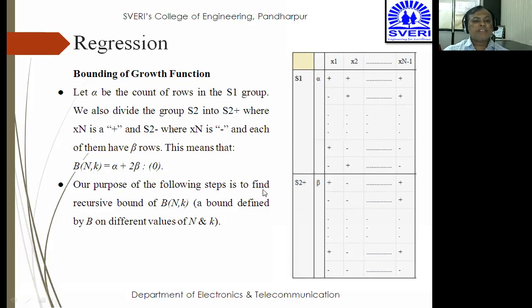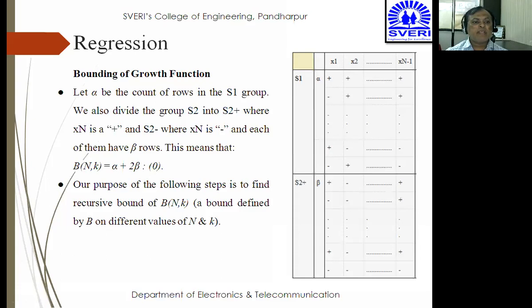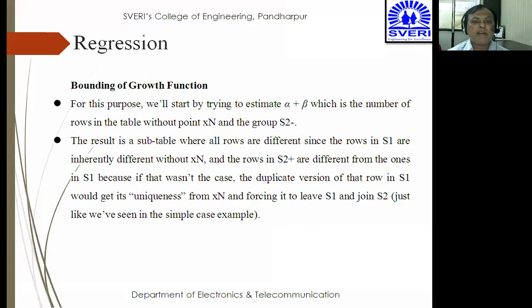Our purpose of the following step is to find a recursive bound of B of n, k, a bound defined by B on different values of n and k. Now, bounding of the growth function: for this purpose we will start by trying to estimate alpha plus beta. So obviously, if I'm going to go with alpha and beta, first of all by dividing beta into S2 plus and S2 minus, in order to find out alpha plus 2 beta, first of all I should find out what alpha plus beta means, which is nothing but the number of rows in the table without point x of n.